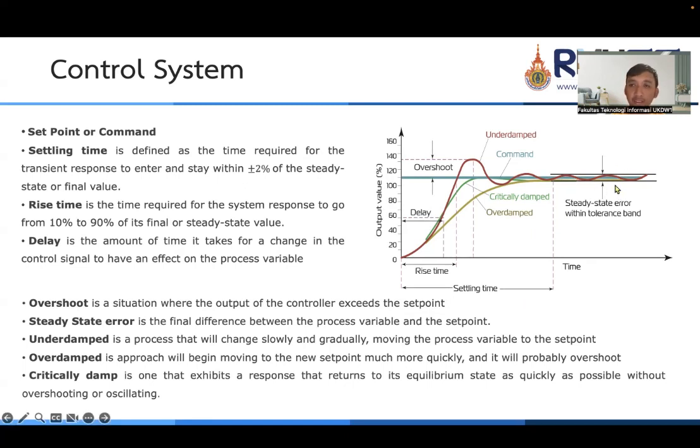We can calculate the steady state error as the difference between the process variable, or the output from the process system, and the set point.